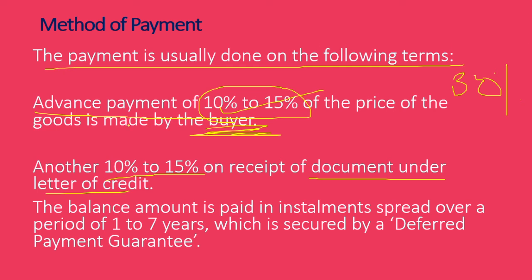The first part is made by the buyer, and the second part is paid on receipt of documents. Suppose a shipment has been made and the documents are received by the bank, that is called the document under the letter of credit. That is the second part given to the creditor, and the balance amount is paid through EMI. The balance amount is paid in installments spread over a period of 1 to 7 years, maximum of 7 years. Just remember this point for the exam. The maximum is 7 years.